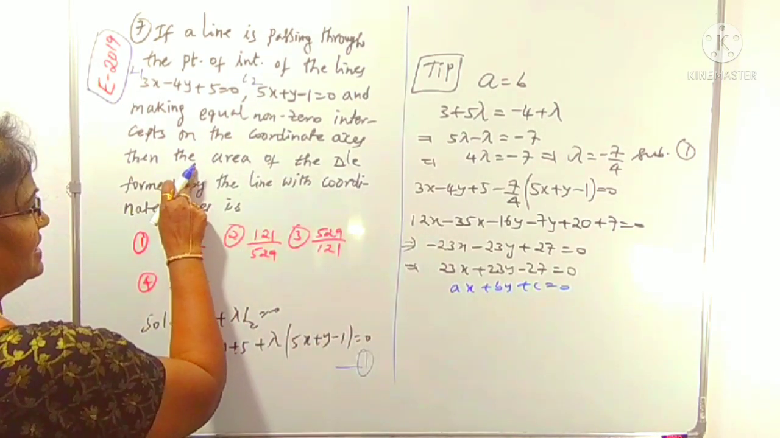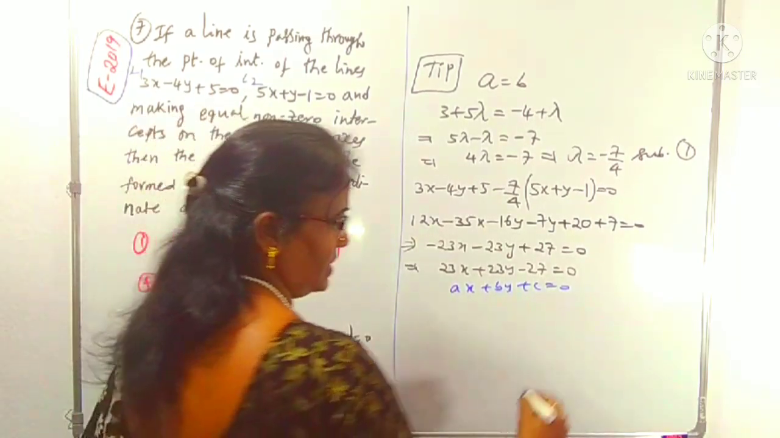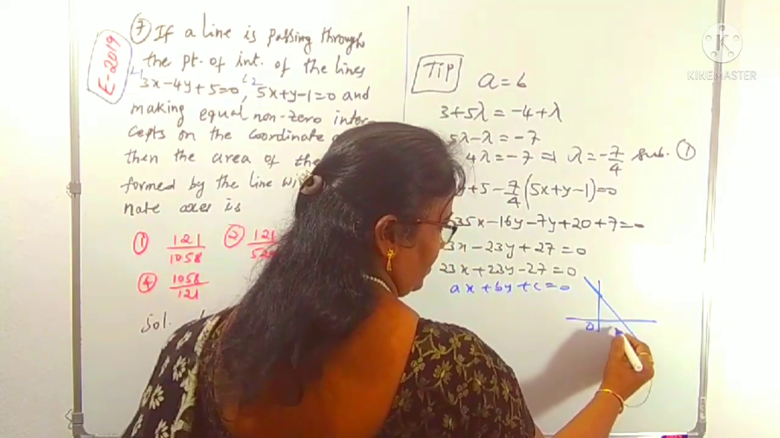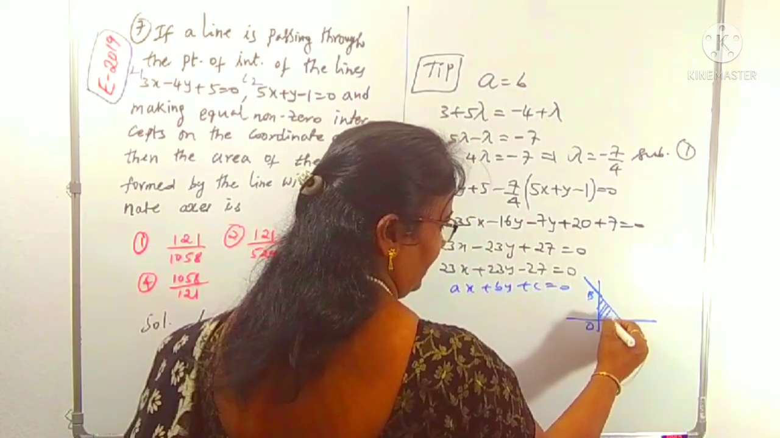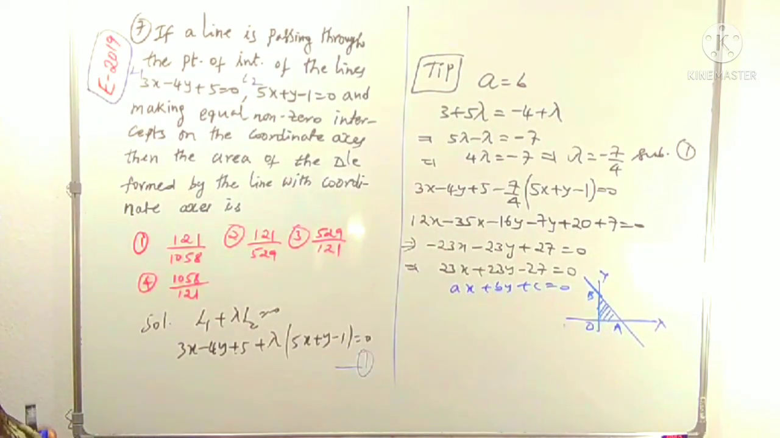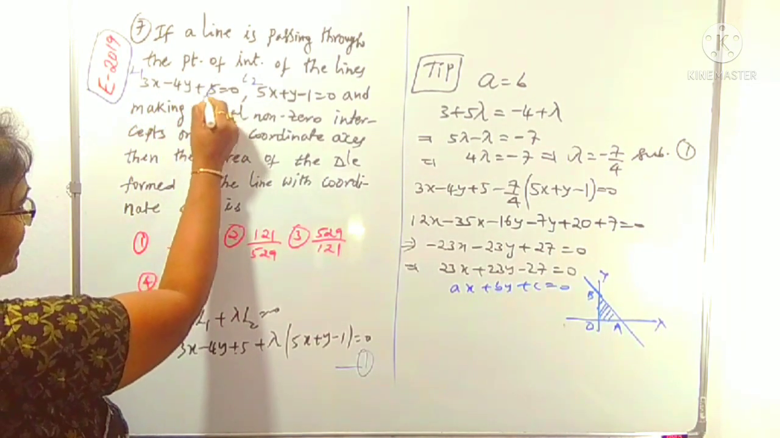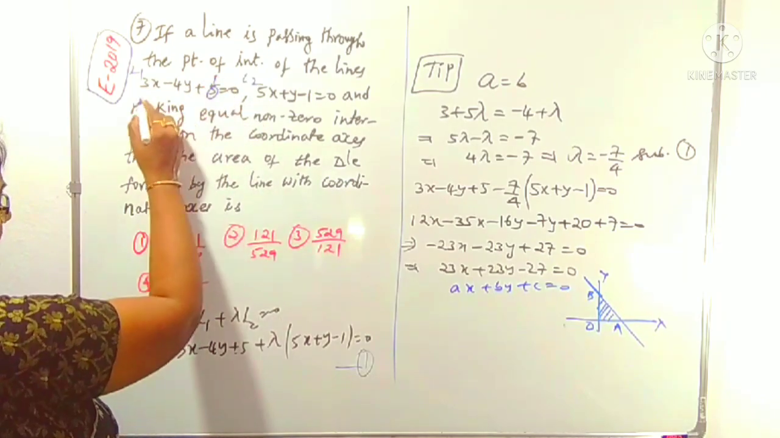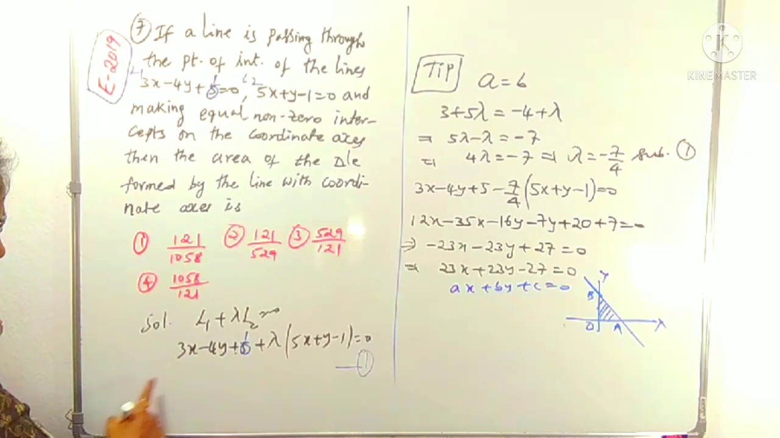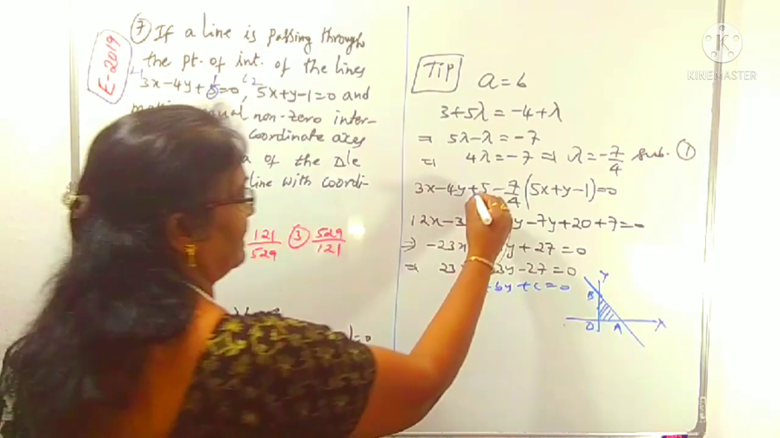Then what is the next sentence? Then the area of the triangle formed by this line with the coordinate axes. Suppose this line forms a triangle with the coordinate axes like this. So this is the triangle area that you have to find out. Here one small correction: in this question the equation is given as 3x minus 4y plus 1, not plus 5. Everything is correct, only the constant went wrong. We can take it as plus 1.